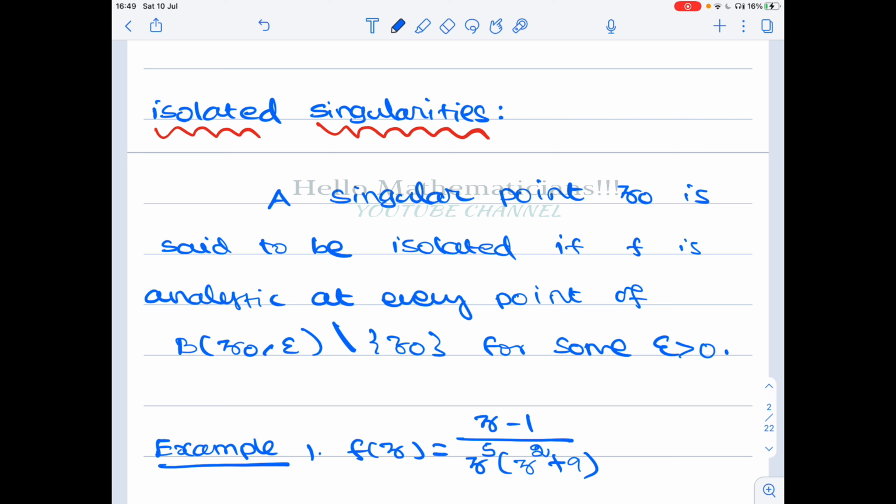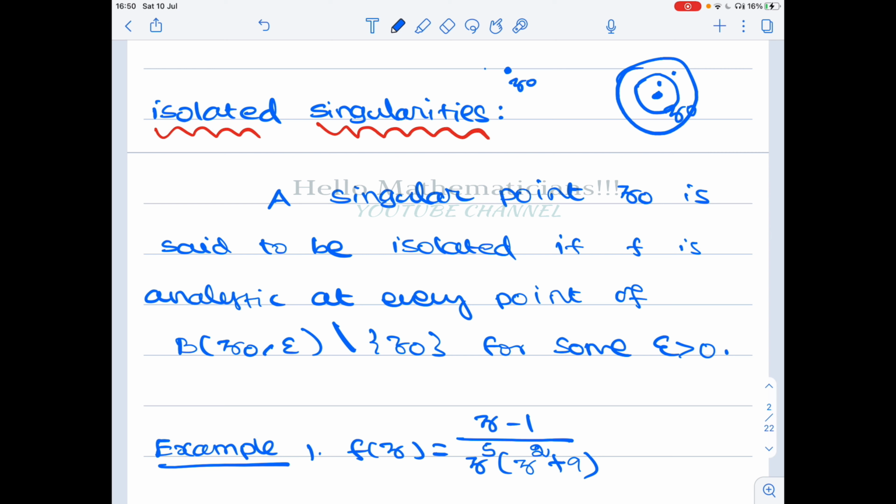So again we have this point z naught. This z naught is said to be a singularity if the function is not analytic at this point, but if you take any neighborhood, inside that you can find a point at which the function is analytic. Okay, that is a singularity.